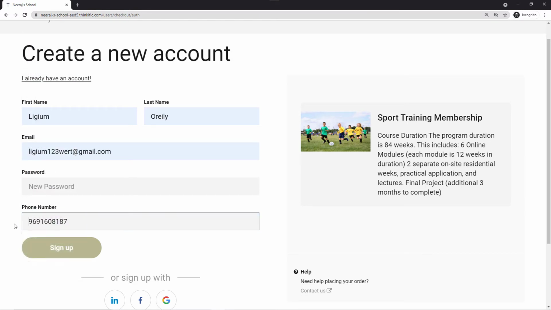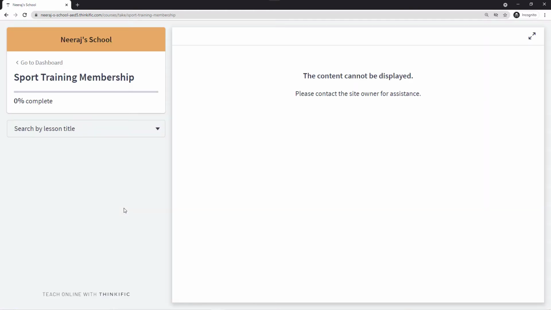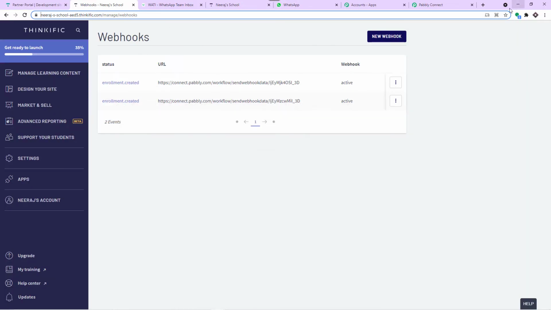Let me just remove this also. Okay, so let me just add the password. So this is the password that Lyjem O'Reilly is going with. Click on sign up. Okay, so yeah, I think Lyjem O'Reilly has enrolled to the course.